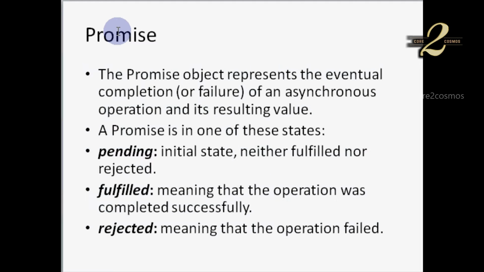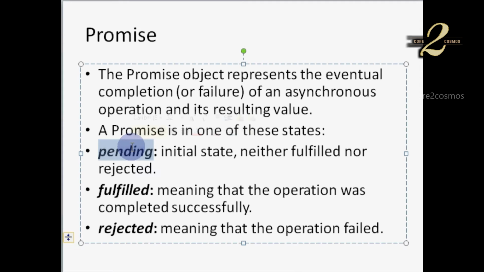A promise is an object in JavaScript that represents the eventual completion or failure of an asynchronous operation and its resulting value. A promise can be of any of three states mentioned below. A promise can be in a pending state, a promise can be in a fulfilled state, or a promise can be in a rejected state.